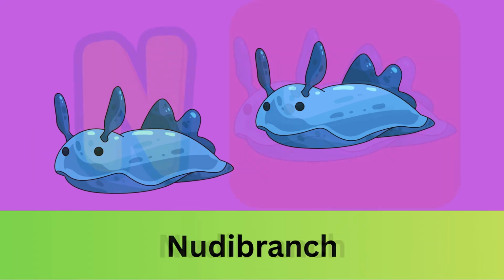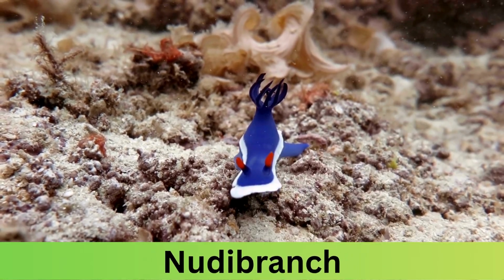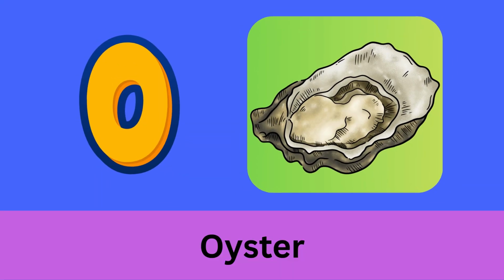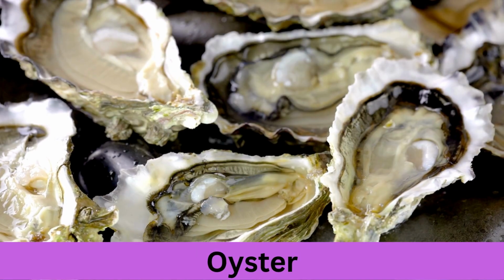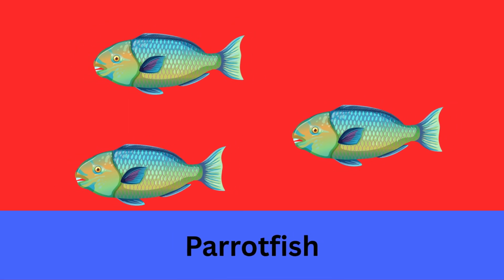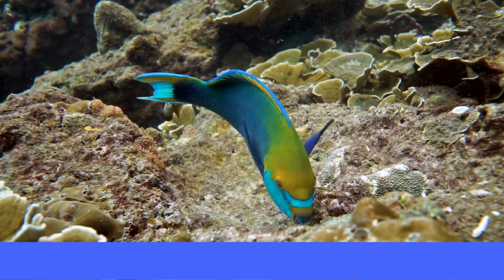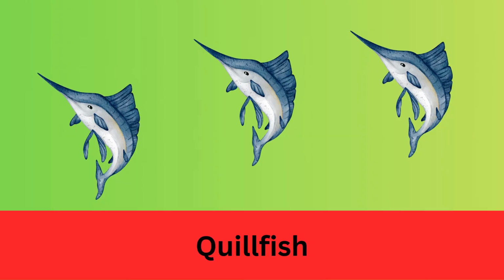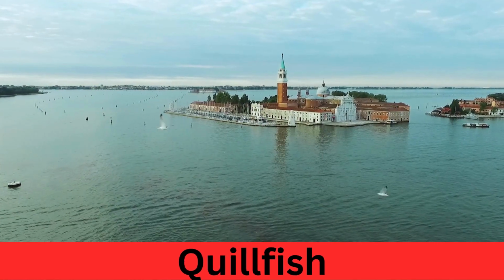N is for Nudibranch, bright and brave. O is for Oyster with a pearl. P is for Parrotfish, making swirls. Q is for Quillfish, long and thin.